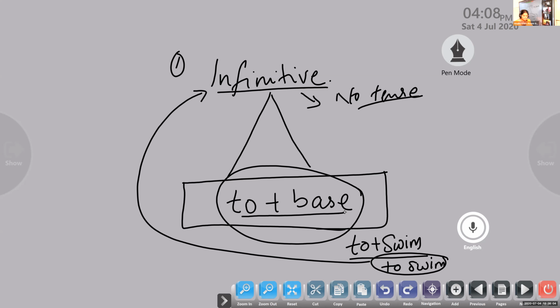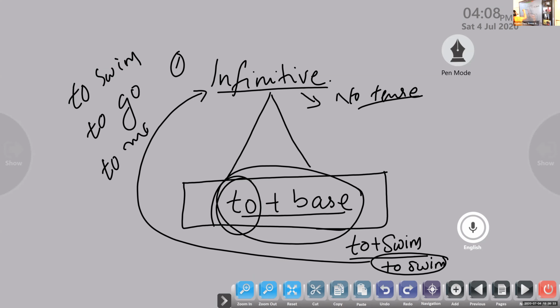You can see a to before the infinitive. An infinitive is a non-finite verb which is generally preceded by to. Along with the verb: to swim, to go, to move, to sing are examples to identify the infinitive form.